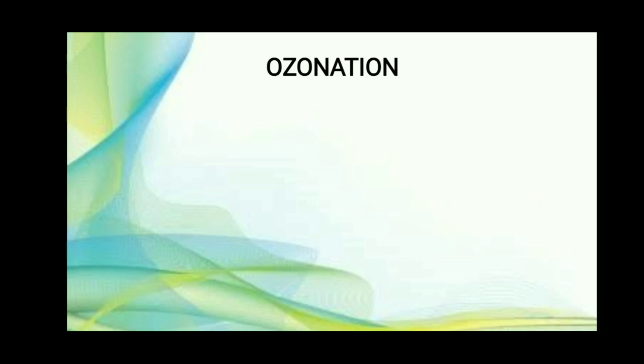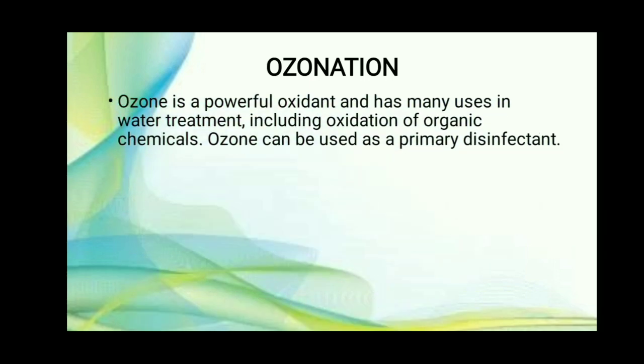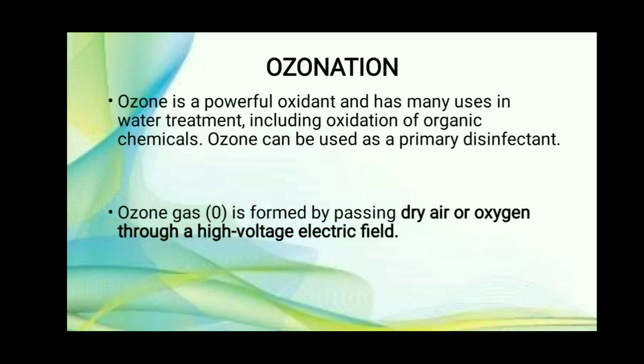Today we'll start with ozonation. We have seen the first method of disinfection, that is chlorination. The second method is ozonation. The word itself suggests ozone, so we use ozone as a disinfectant. Ozone is a powerful oxidant and has many uses in water treatment, including oxidation of organic chemicals, and it can be used as a primary disinfectant.